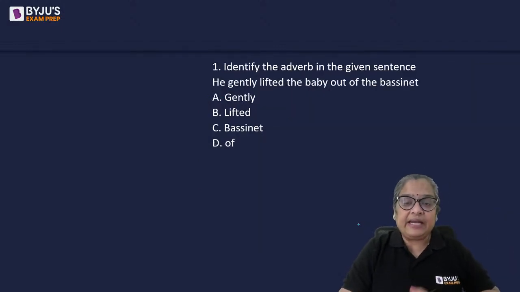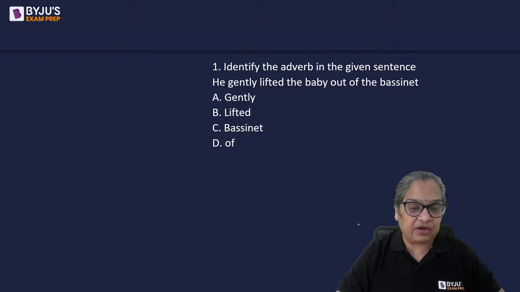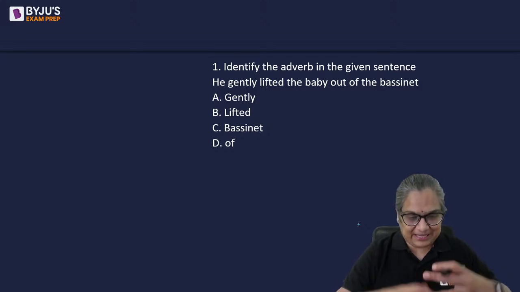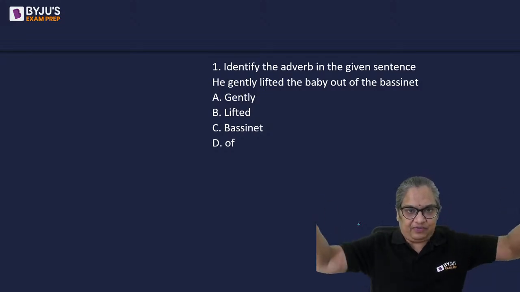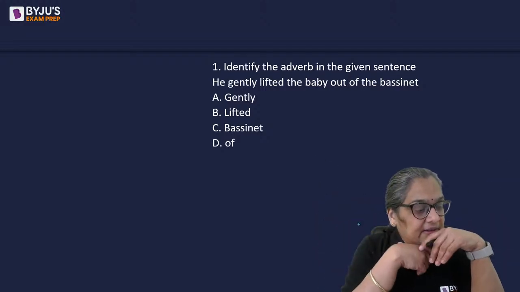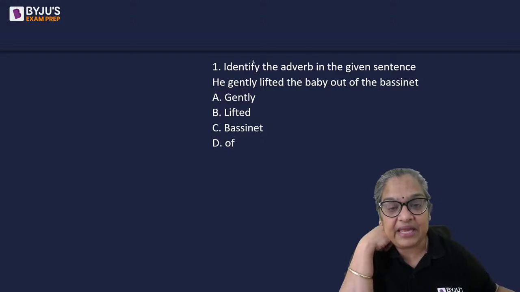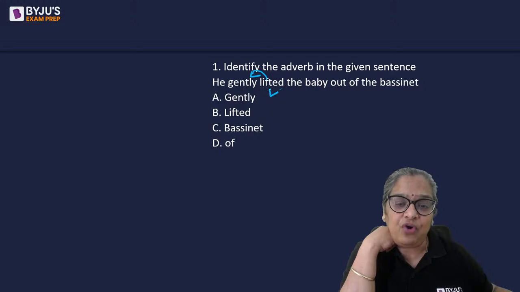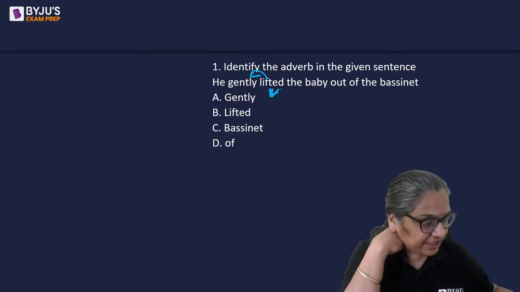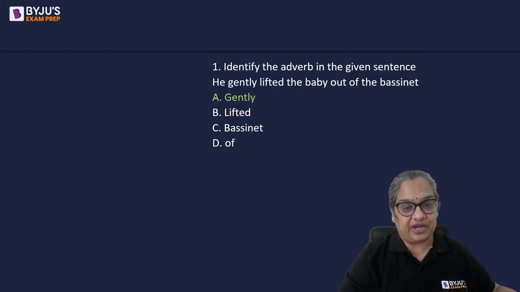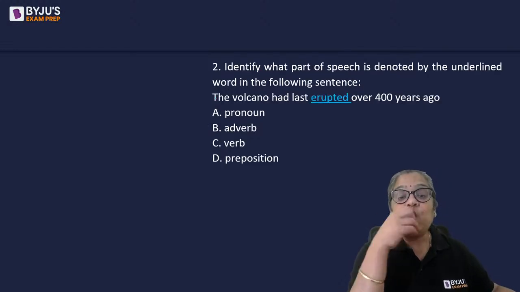All right. Identify the adverb in the sentence. Gaurav says it's A. What about the others? He gently lifted the baby out of the bassinet. Bassinet is a kind of cradle, a kind of bed with a stand. A. Yes. How did he lift the baby? He lifted it out gently. Lifted is the verb. Therefore, any word that describes the action has to be the adverb. A is indeed the right answer. Very good.